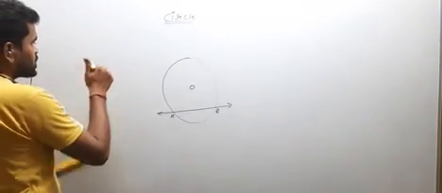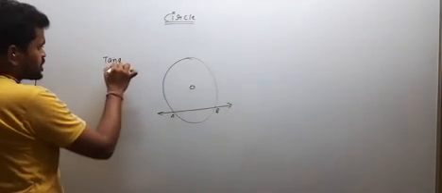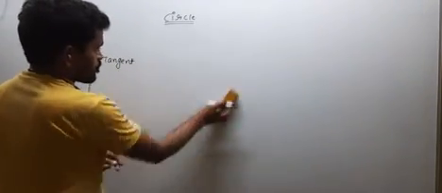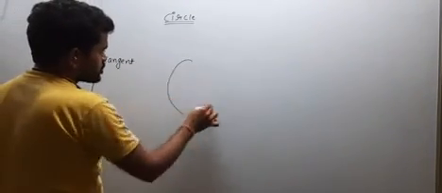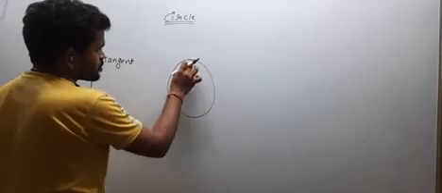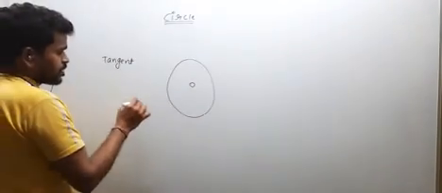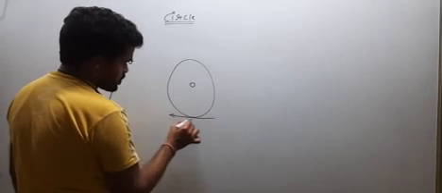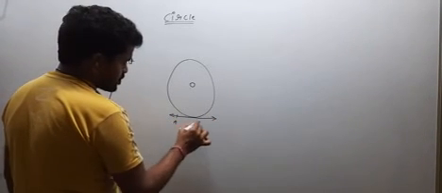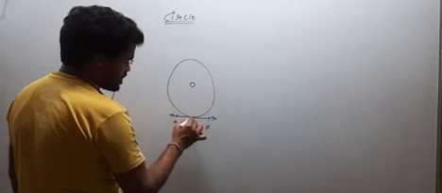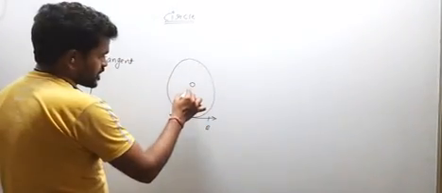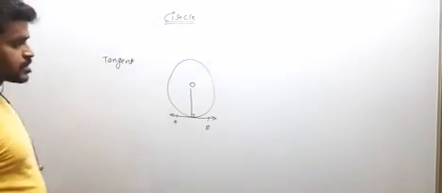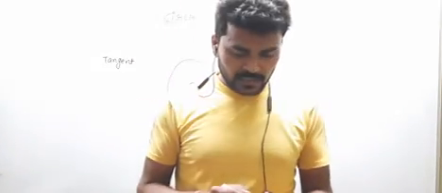After secant, we will discuss about tangent. What is tangent? This is the circle. This is the center. When a line touches only at one point of the circle, it is known as the tangent of circle. So this is called the tangent AB. And the radius is always perpendicular to the tangent of circle. So guys, this is all about the circles.